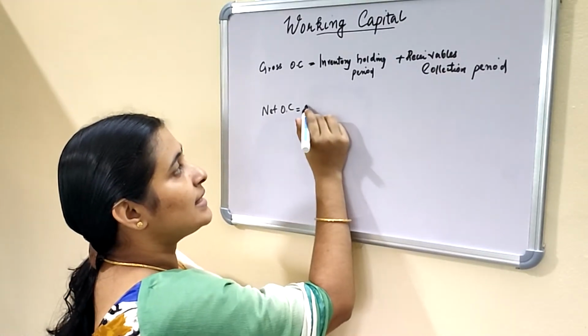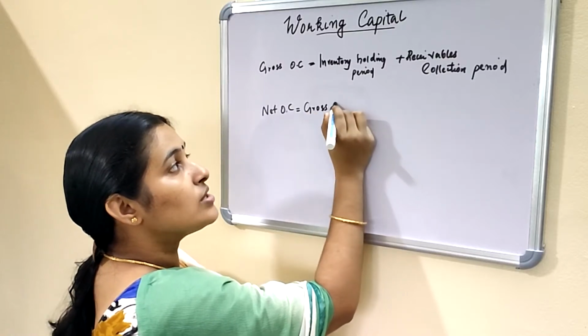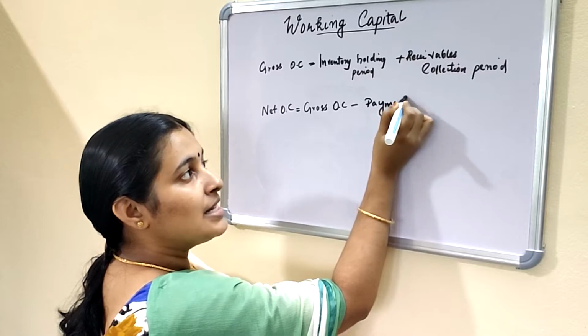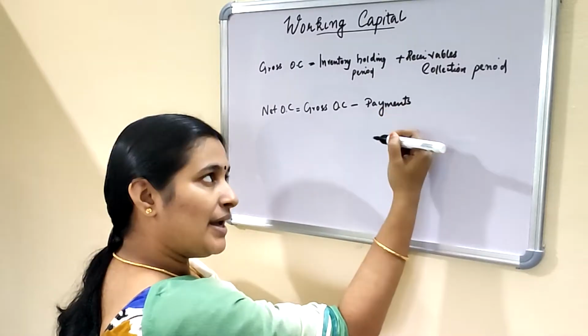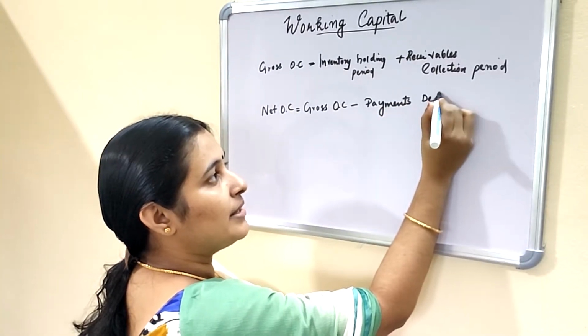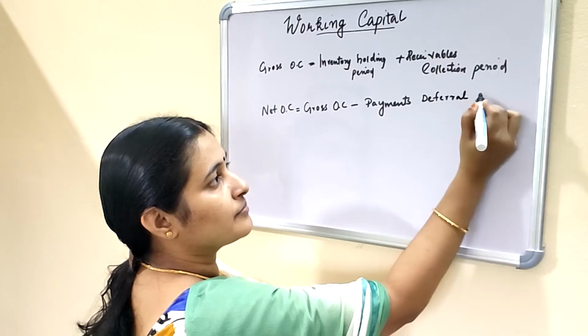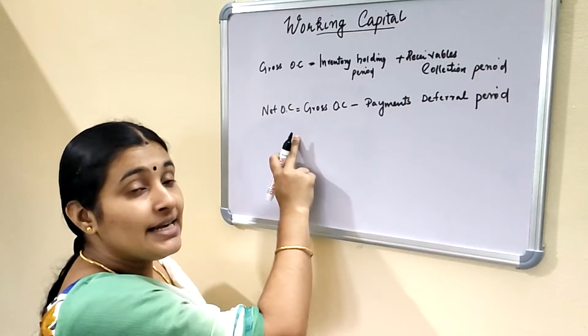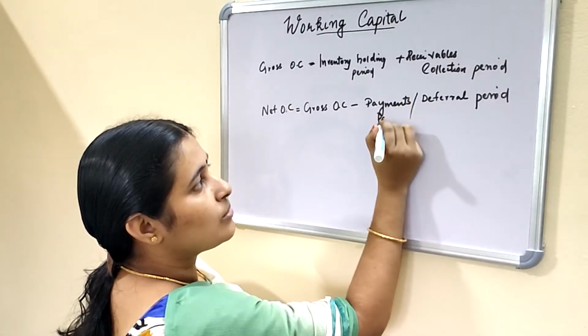So net operating cycle is equal to gross operating cycle minus payables deferral period. This is the formula for calculating net operating cycle.